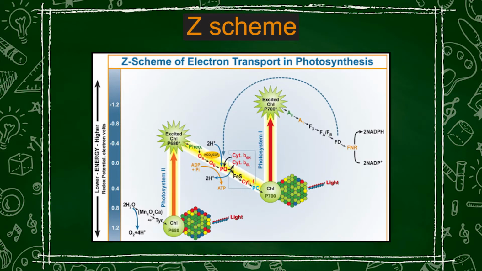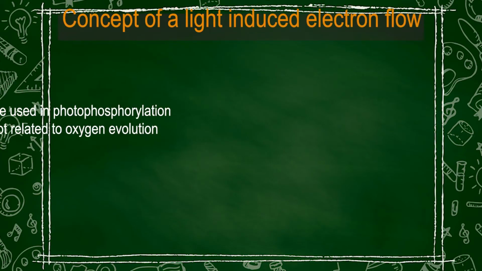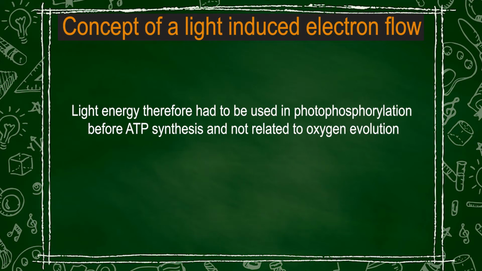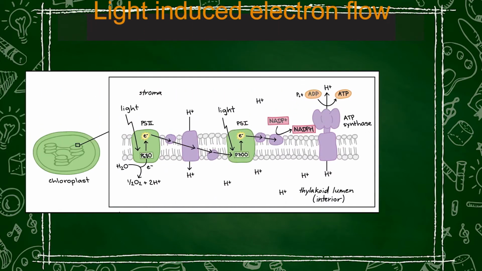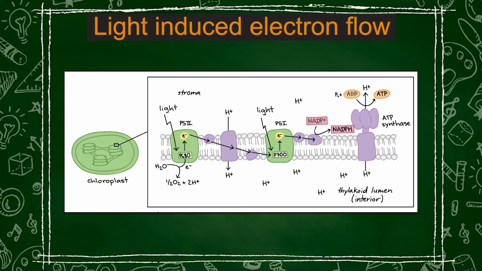So how did photophosphorylation get initiated? It got initiated with the help of light. Light induces an electron flow, which we now know as the Z scheme, and this electron flow then produces a proton movement. This proton movement is responsible for the production of ATP. Hence, the light energy is used in photophosphorylation before ATP synthesis and is not related to oxygen evolution. So the most probable mechanism behind this is the light-induced electron flow.